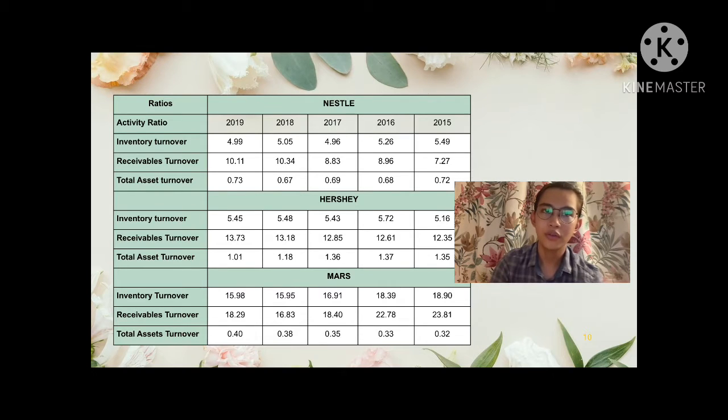For inventory turnover of 2019, Nestle got 4.99 and Hershey got 5.45, where Mars got 15.98, the highest of the 3. And for receivable turnover, Nestle got 10.11, Hershey got 13.73, and Mars got 18.29, making Mars the leader in receivable turnover. Next, for total asset turnover, Nestle got 0.73, Hershey got 1.01, and Mars got 0.4, making Hershey number 1 in this ratio.